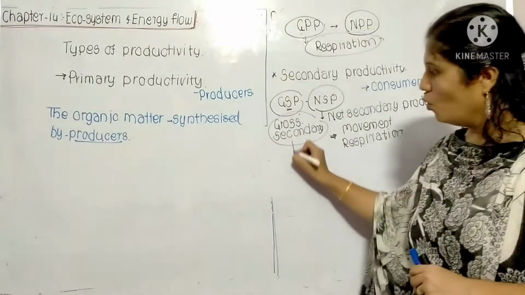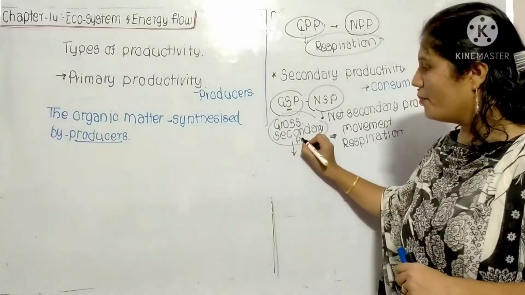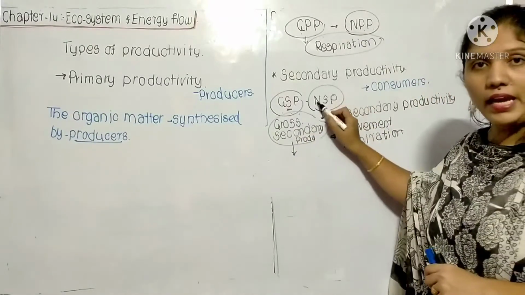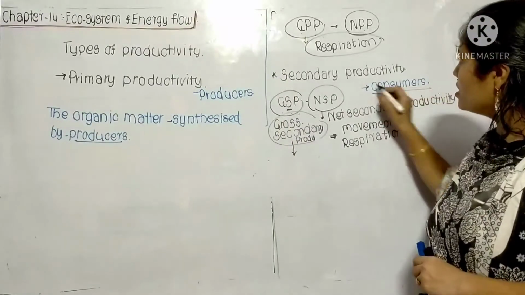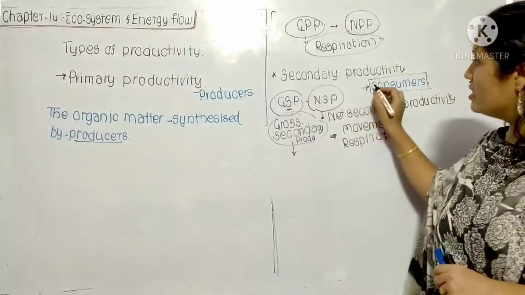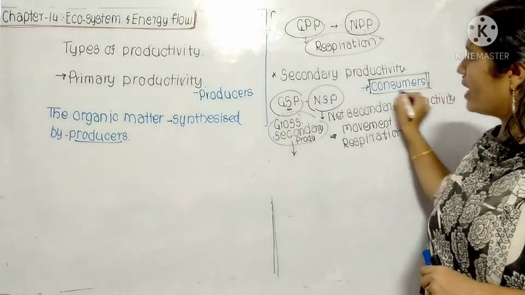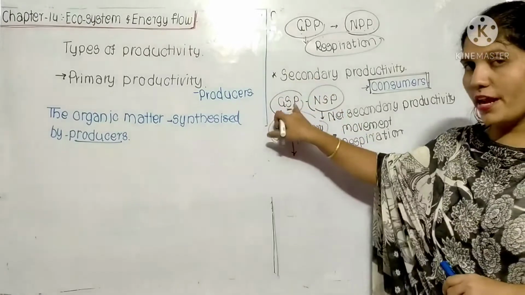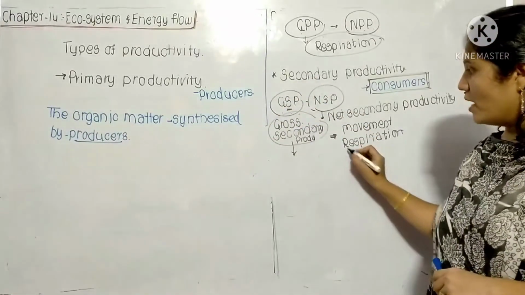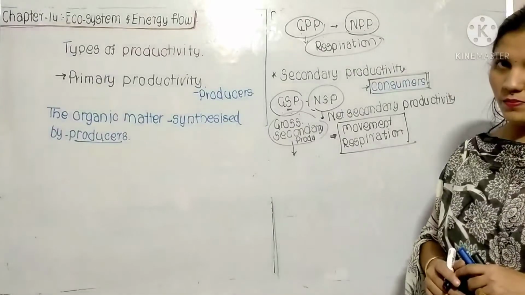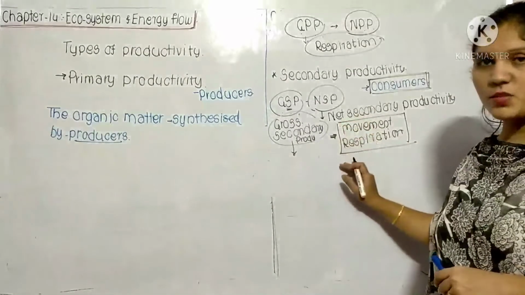The organic matter which is synthesized by the consumer is known as the gross secondary productivity. From that gross secondary productivity, the biomass gets utilized for the different processes, for the movement, for the respiration.